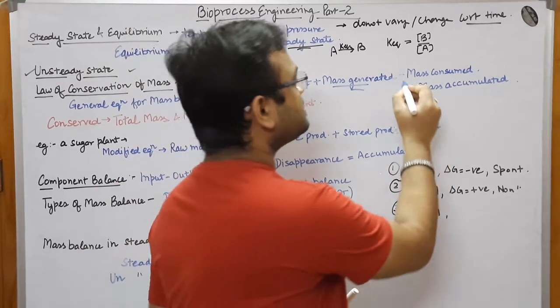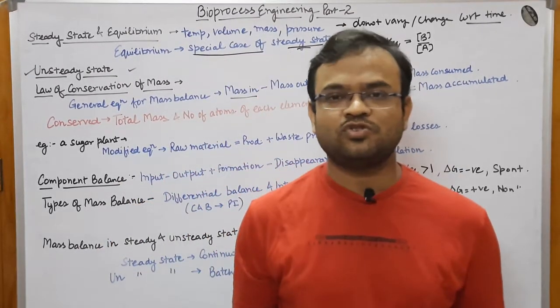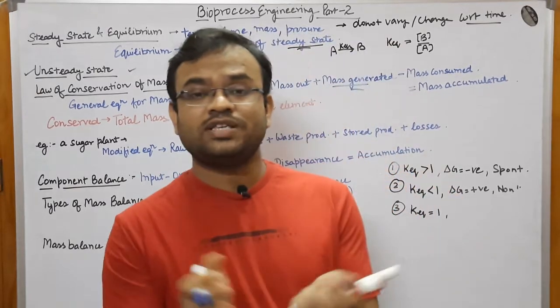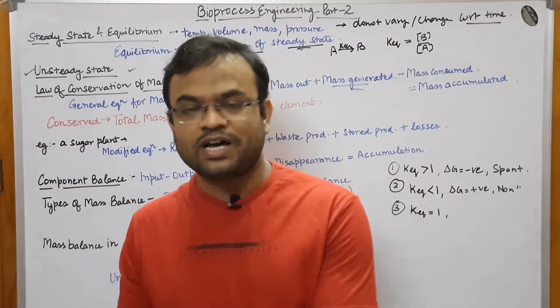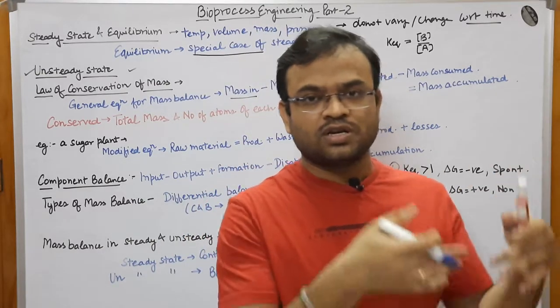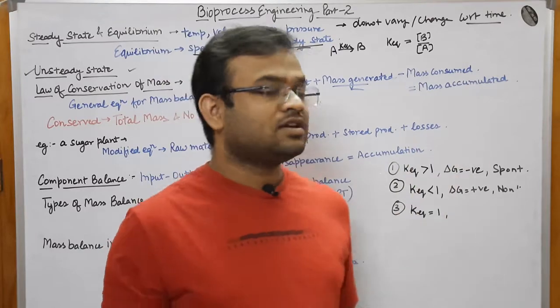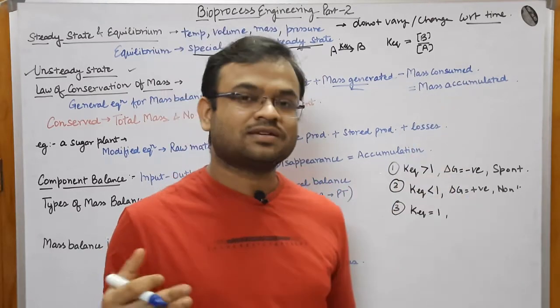Next, minus mass consumed. What does mass consumed mean? The cell would grow in size, or the cell would increase its biomass, only by consuming the nutrients that you put inside the fermenter. So what will happen here is you subtract mass consumed.